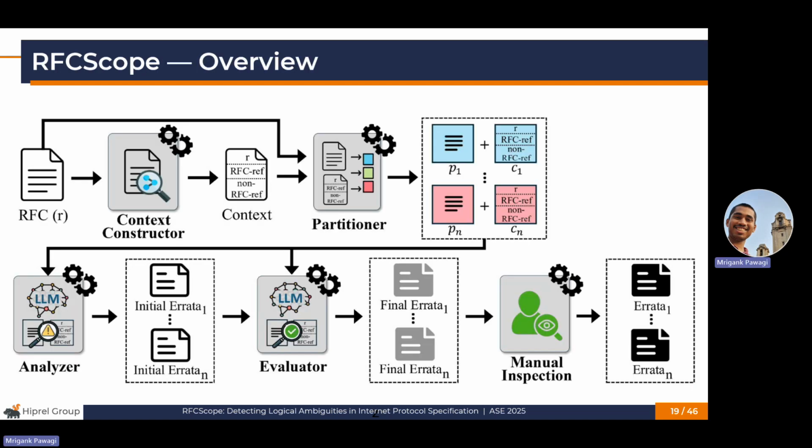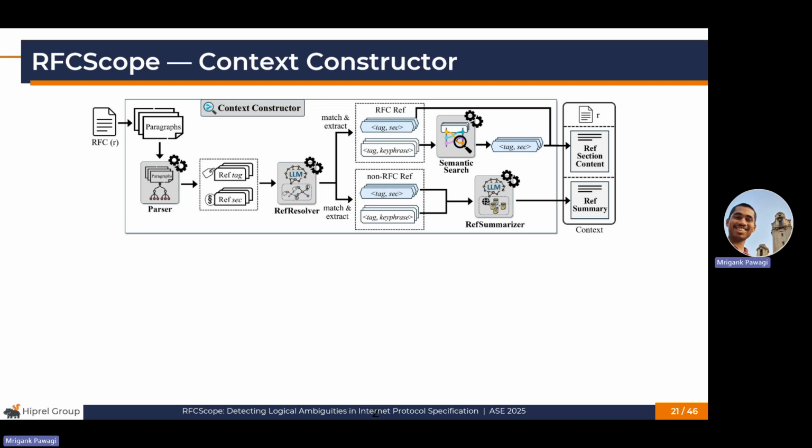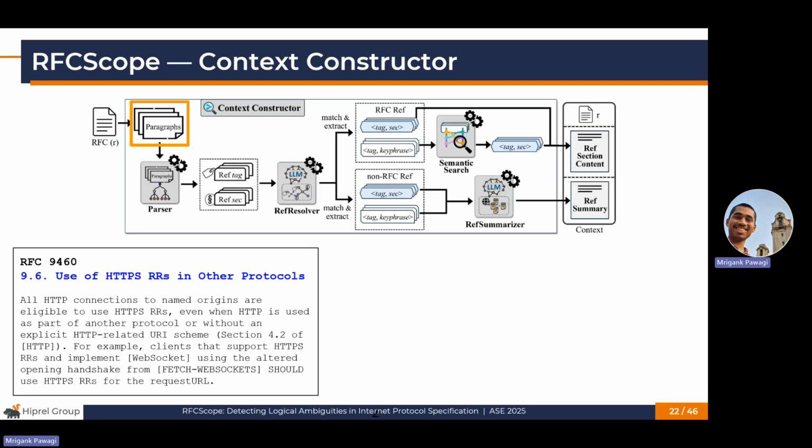To address these challenges, we propose our framework RFCScope for detecting logical ambiguities in RFCs. Given an RFC document, we first use the context constructor to build its context, which includes all referenced RFC sections and summaries of any non-RFC documents. Here's the detailed pipeline of our context constructor. Given an RFC document, it processes each paragraph, parses it to identify references to other documents, and then gathers the relevant sections from all those reference documents.